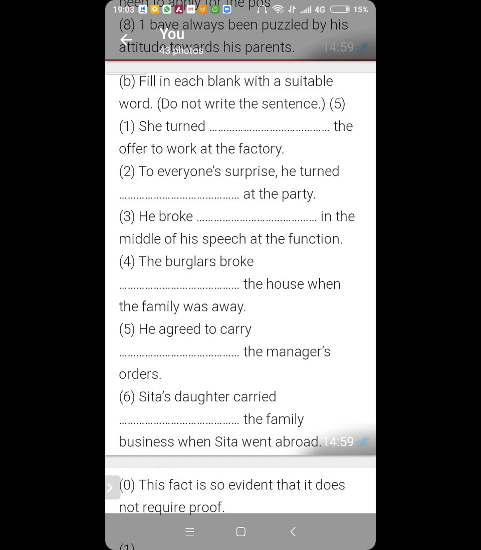Now, but what do you do when you enter somebody's house illegally? Broke into. Yes, broke in or into. The burglars broke in the house. Into the house will also do. Broke in or into. Broke into is appropriate. Broke into the house when the family was away. Into. The burglars broke into the house when the family was away.